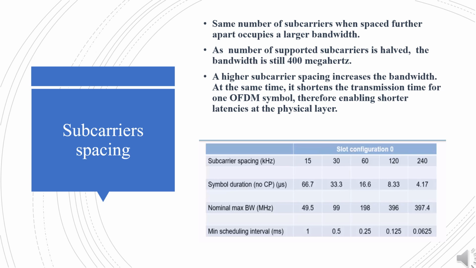So what are the advantages of having different subcarrier spacings? For one, a higher subcarrier spacing increases the bandwidth. At the same time, it shortens the transmission time for one OFDM symbol, therefore enabling shorter latencies at the physical layer.